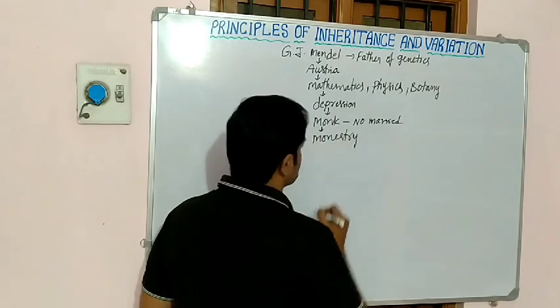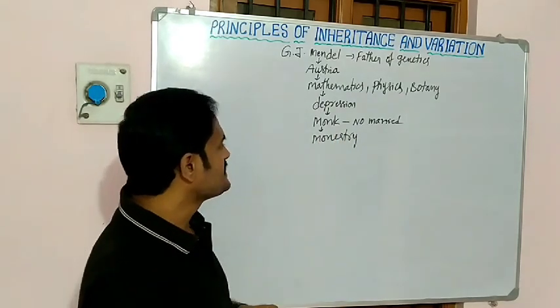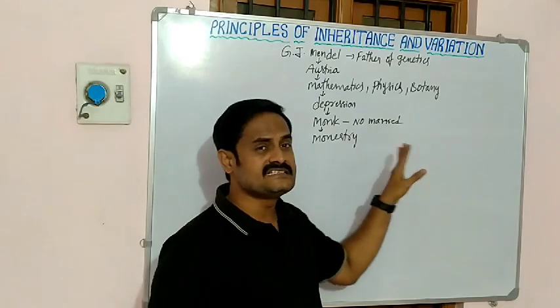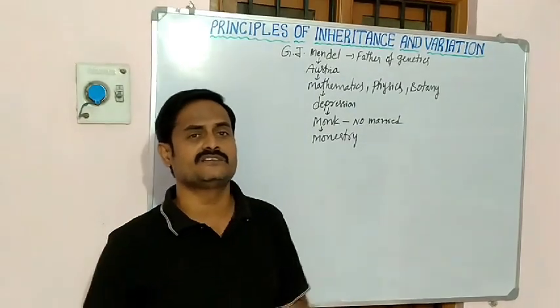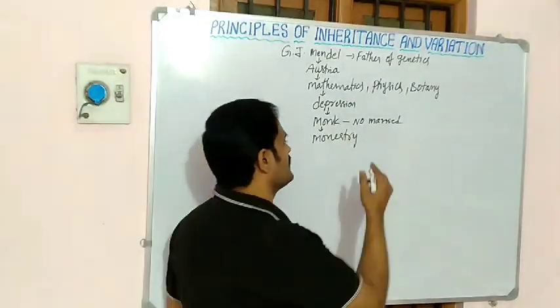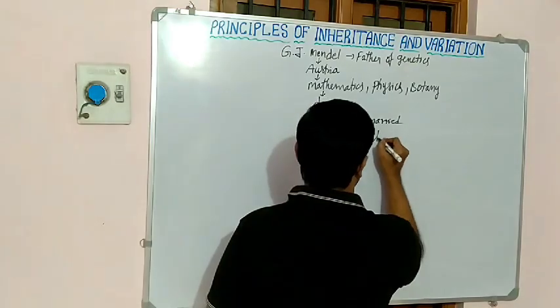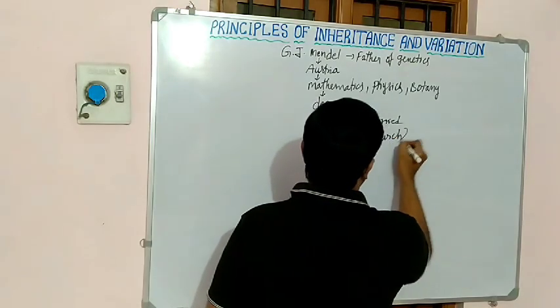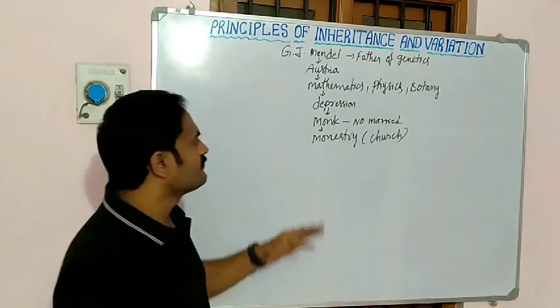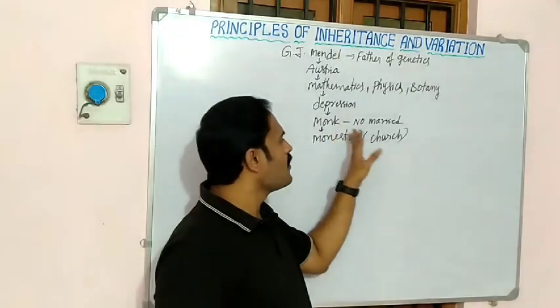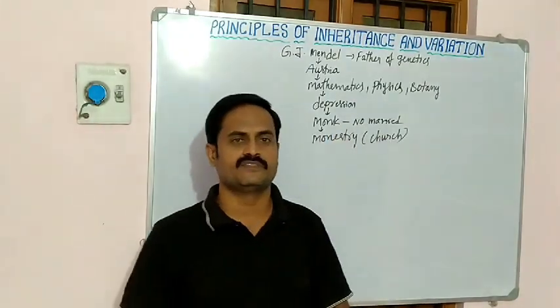A monastery is related to a religion, for suppose a church. So he worked as a monk in the monastery.